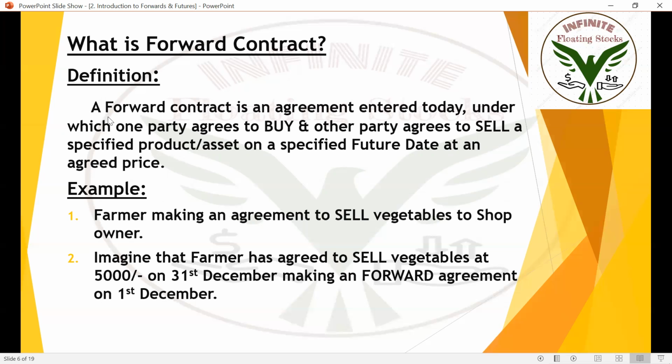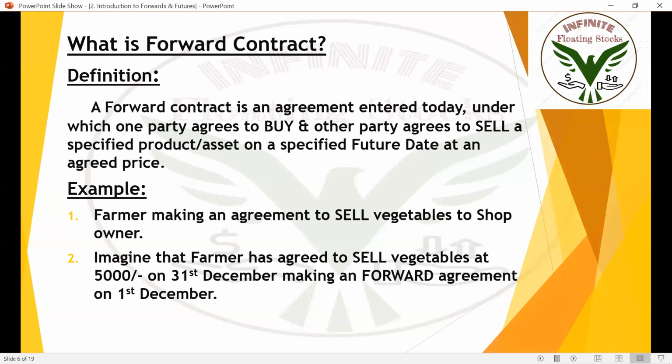A forward contract is an agreement entered today. I repeat, a forward contract is just an agreement, entered today, under which one party agrees to buy and another party agrees to sell. Simple, right? Entered today is nothing but an agreement which is signed today.